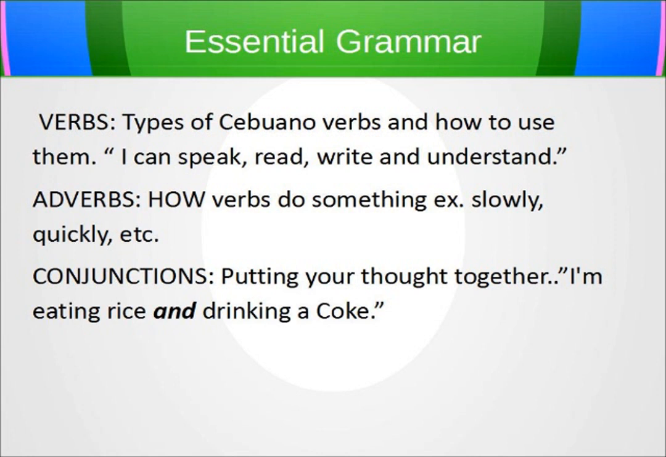Conjunctions are little words that put two phrases together. If I say, I'm eating rice, and I say, I'm drinking a Coke, I use the conjunction and to combine that to make a longer sentence. I'm eating rice and drinking a Coke.